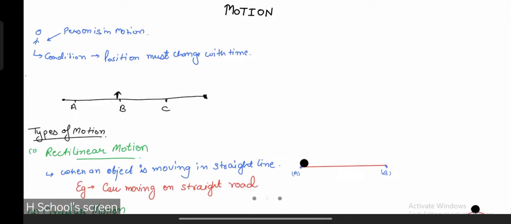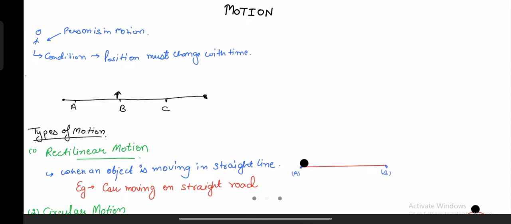Hello everyone. Today we are going to understand what is motion and then types of motion. So if someone asks you what is motion, you will say, okay, someone is moving and that's what we will say that it is in motion. Yes, okay, when something or someone is moving, we say that they are in motion.